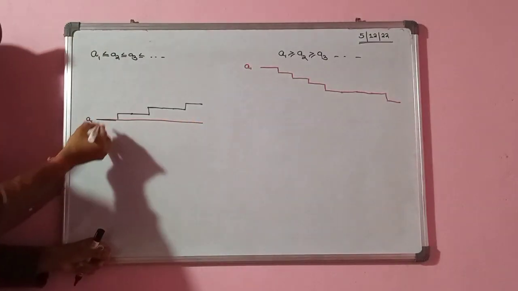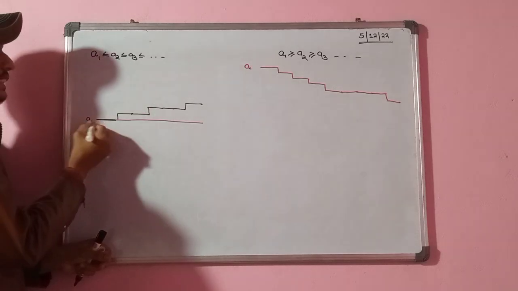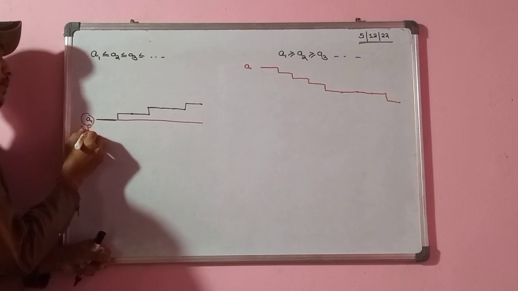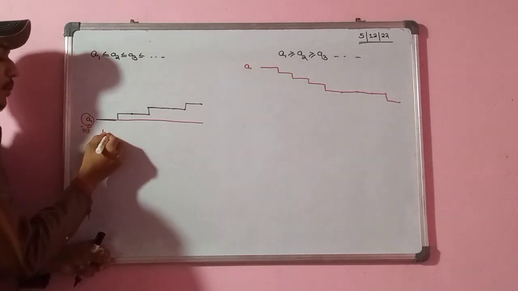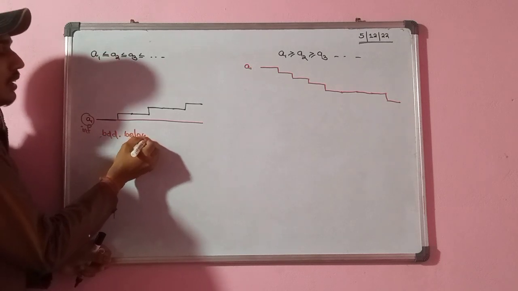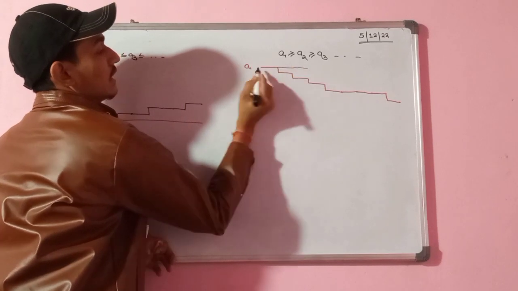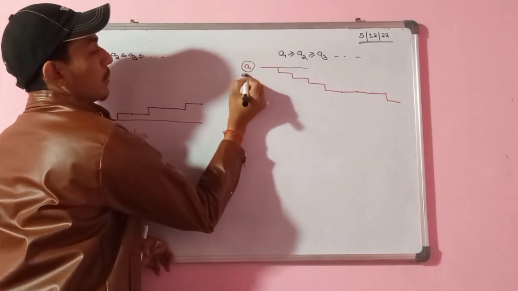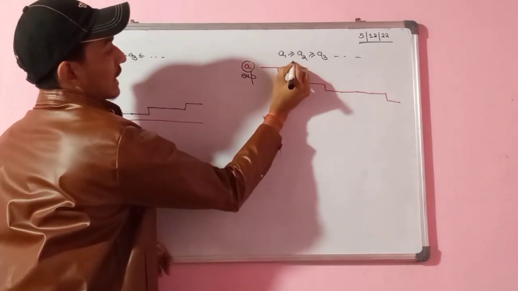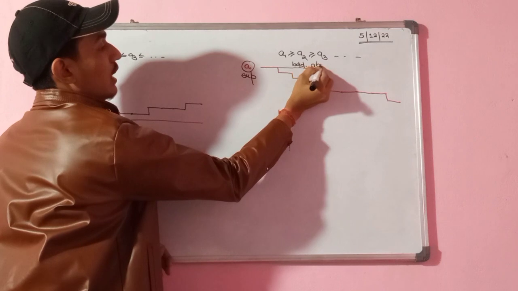Because not a single term is going beyond this. So I can say a1 is the infimum, which means it is bounded below. Similarly, a1 is the supremum for the monotonically decreasing sequence, so my monotonically decreasing sequence is bounded above.